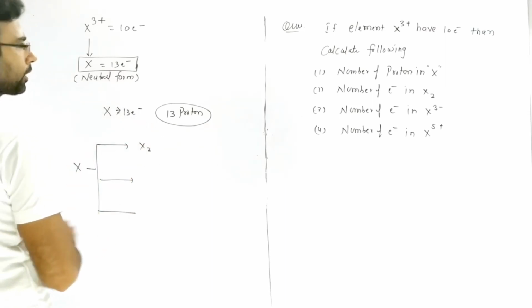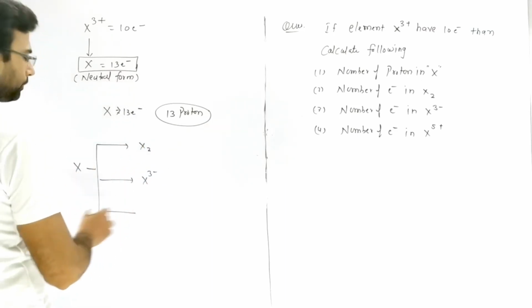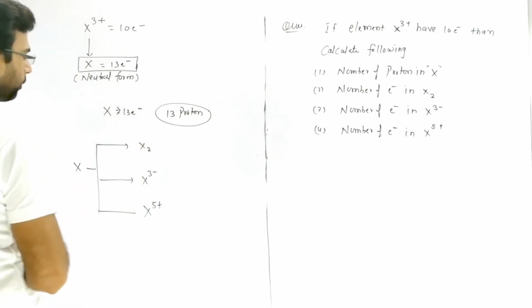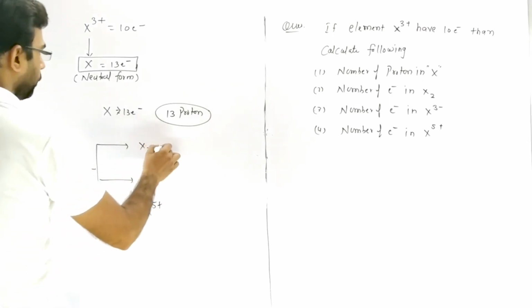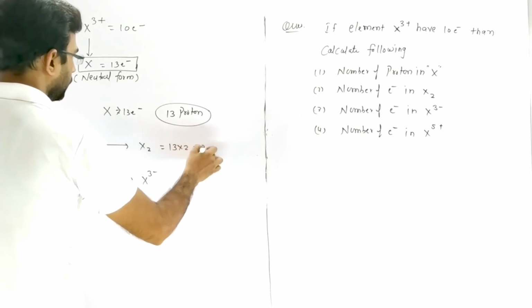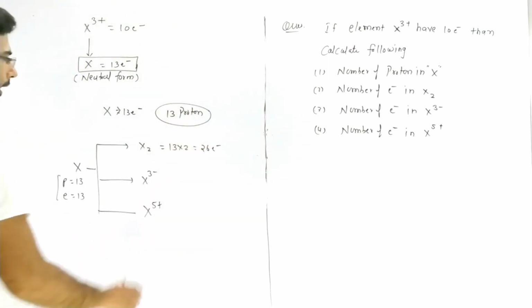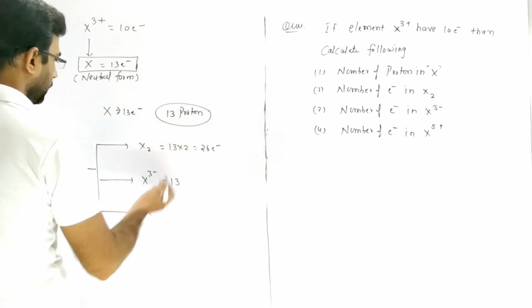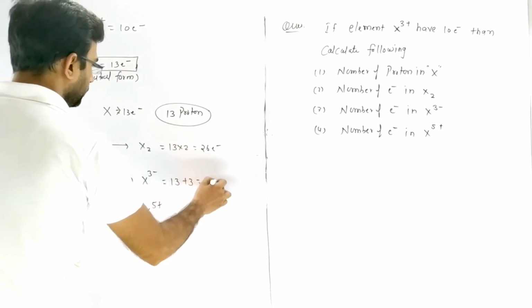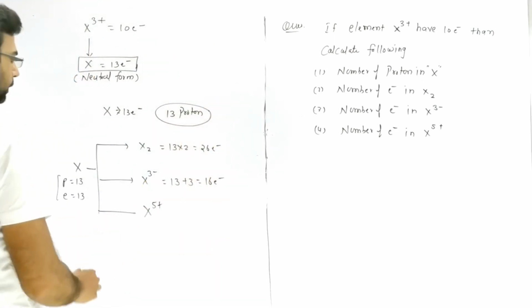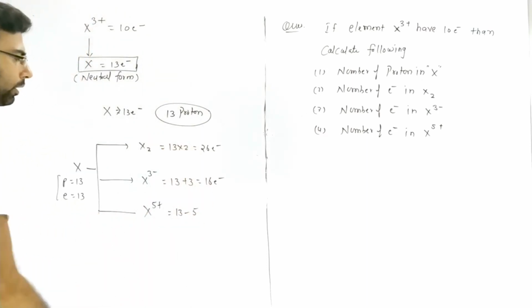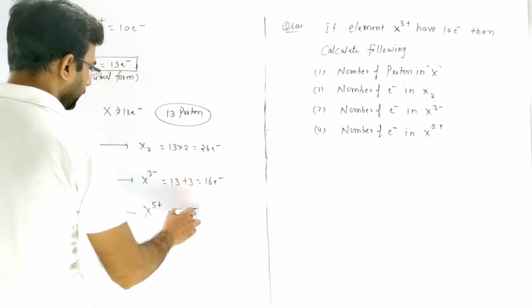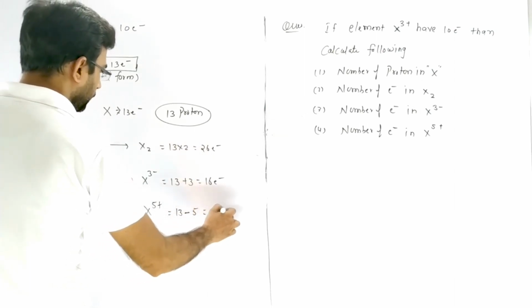Now if X converts into X2 form, X3- form, and X+5 form. Now in X we know that proton is 13 and electron is 13, so X2 form has 13 into 2, 26 electron. X3-, X has 13 electron and it gains 3 electron, it becomes 16 electron. X+5, X has 13 electron and it releases, or donates, 5 electron, so it converts into 8 electron.